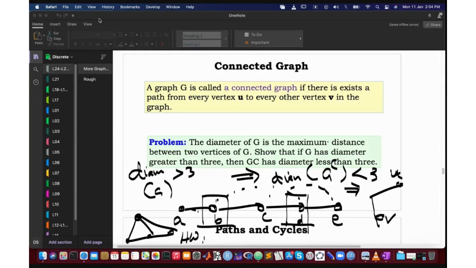Okay, the specific problem we were discussing was this one: you know that the diameter of a graph is at least 3, or it's more than 3, and now you have to show that the complement of that graph has diameter strictly less than 3. Did anyone attempt it? Has anyone solved this problem? Yes, sir. Okay, can you just describe your solution?